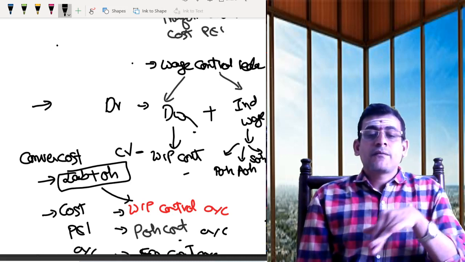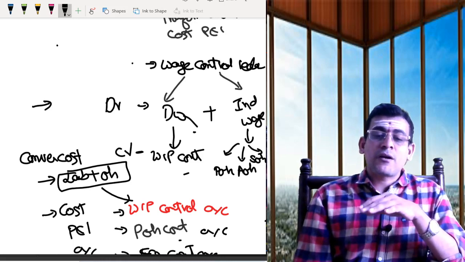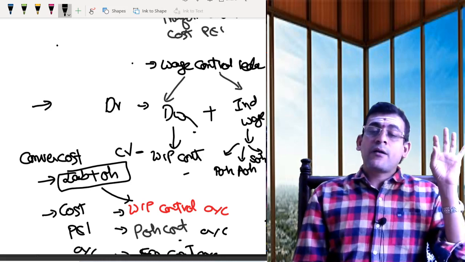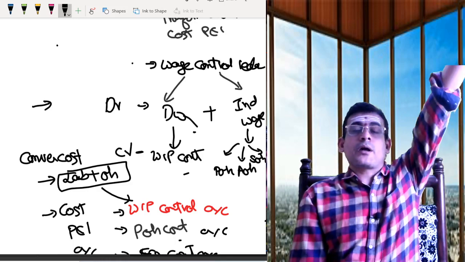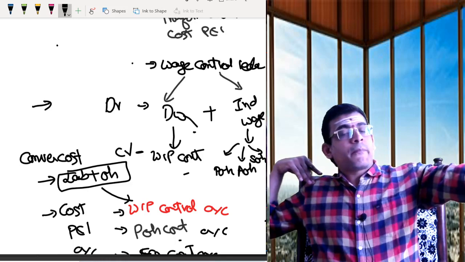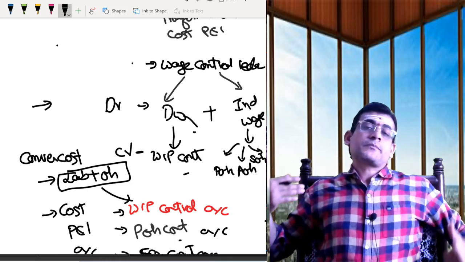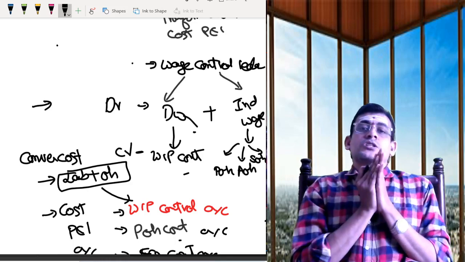Where will I add that? In my work in progress control account. Apart from my material, apart from my labor and overheads, the total put together comes as a part of my work in progress control account. So if you observe, all the accounts are going in the pattern of your cost sheet. That's the order, that's what we need to understand.